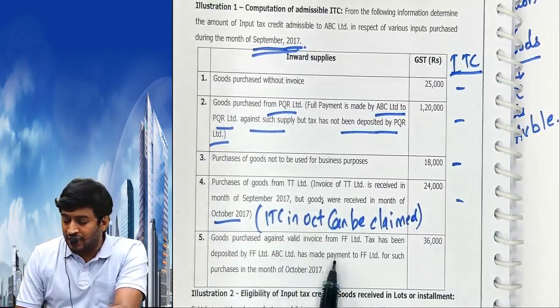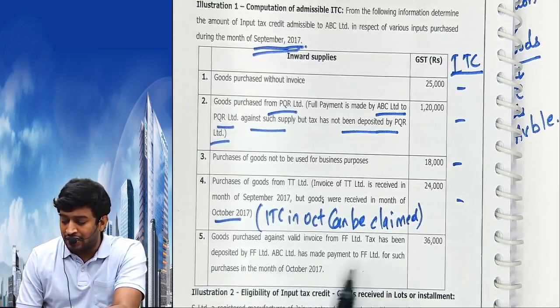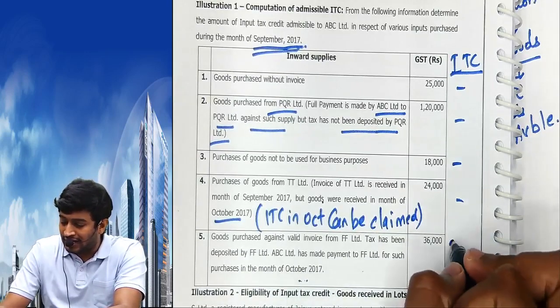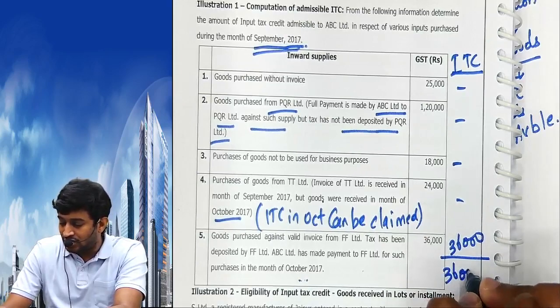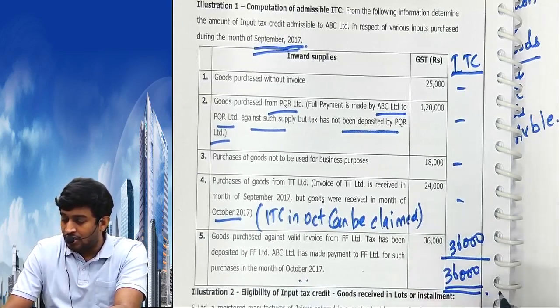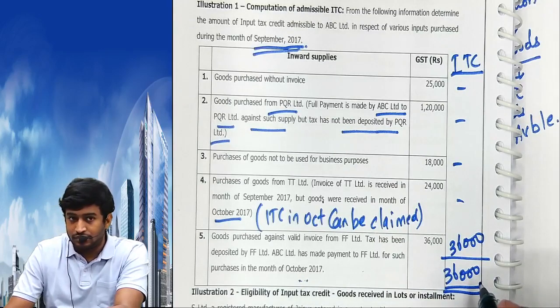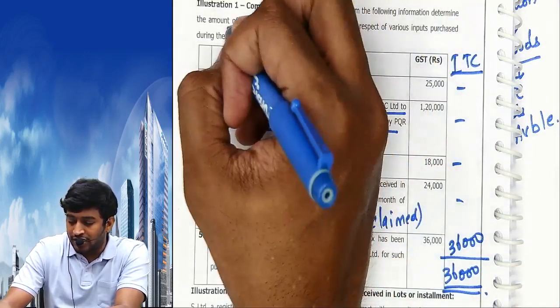Goods purchased against valid invoices, tax has been deposited by FF Limited. ABC Limited made the payment for such purchase in the month of October 17. This I can claim. 36,000 is the answer. That's called amount of input tax admissible.